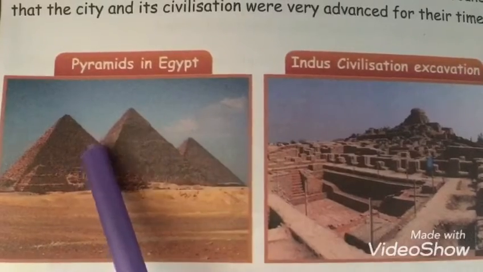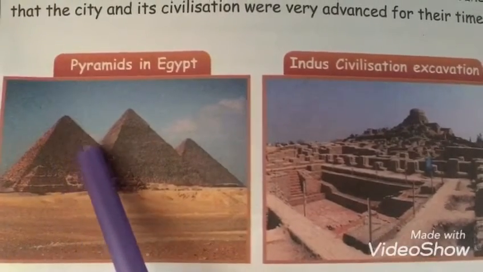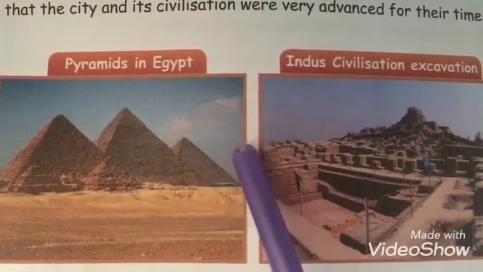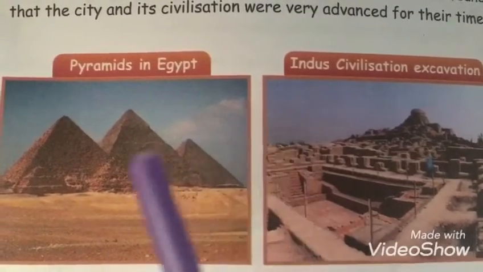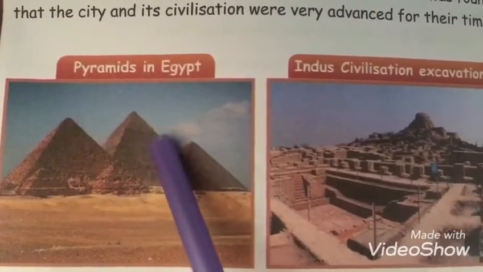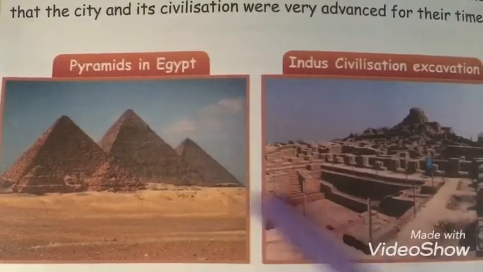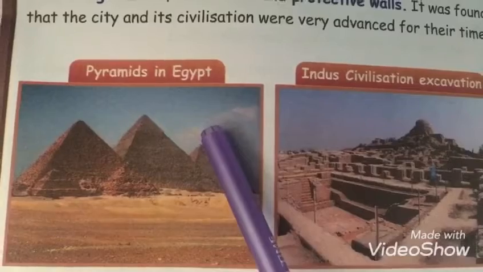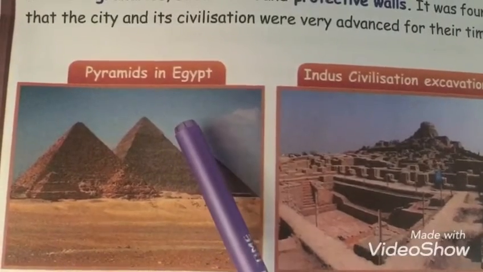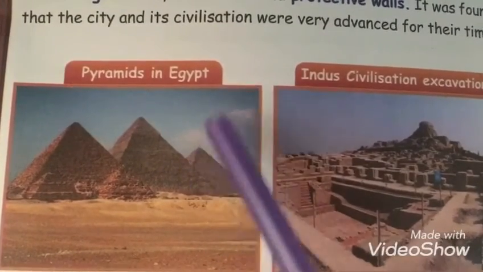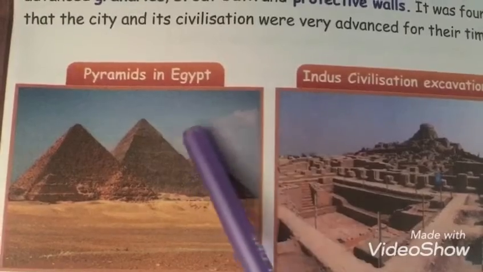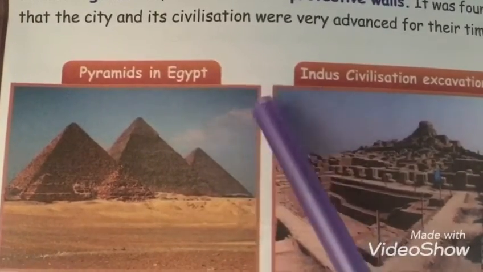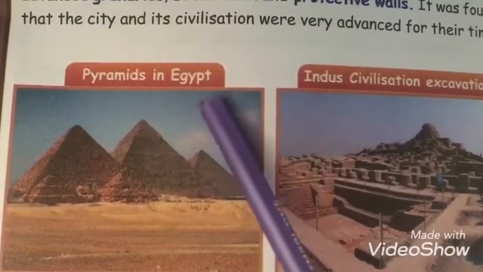Huge means big. These big pyramids belong to the people who are in the royal family. These big pyramids are for the rich people. And also skeletons. You know what is skeletons? Through the skeletons which they have found in the excavation, we came to know about the height of the people.